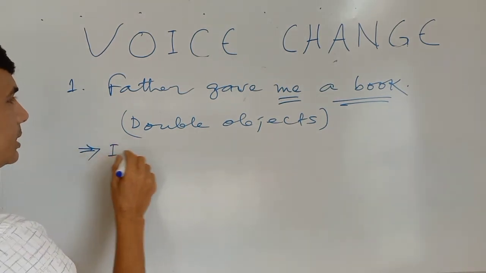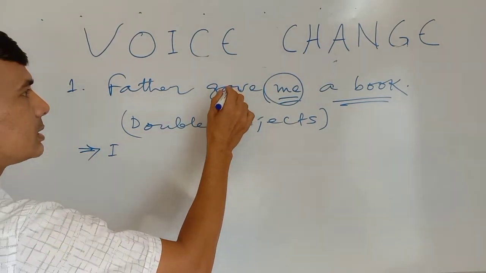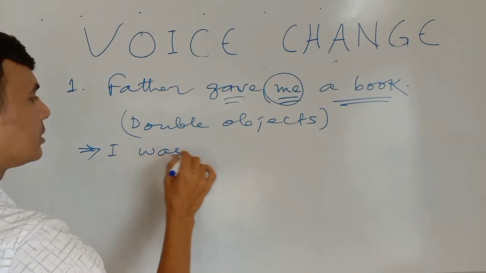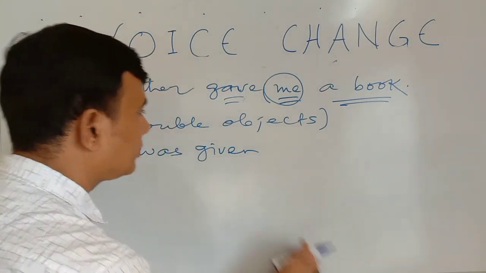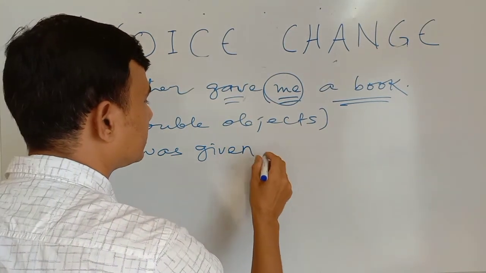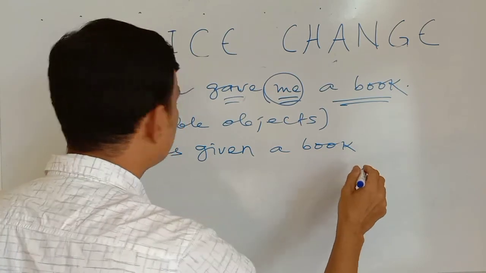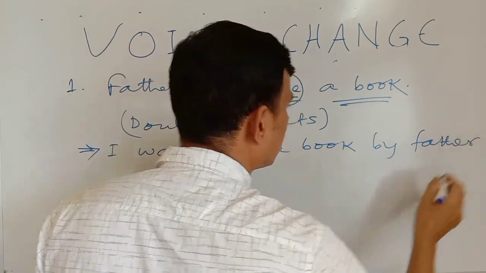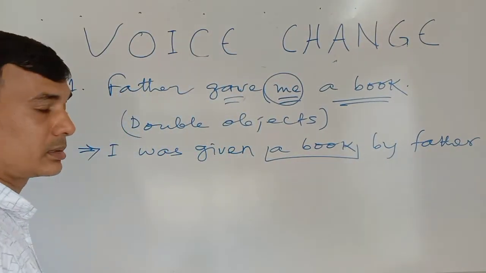First of all, I will write I, because it is me, it will be I, and gave, that is past tense, gave, it will be was given. I was given what? A book. By whom? By father. Okay, so a book is left here.